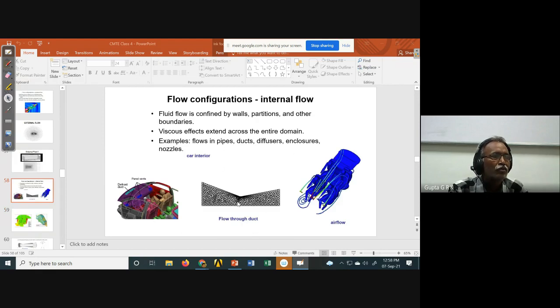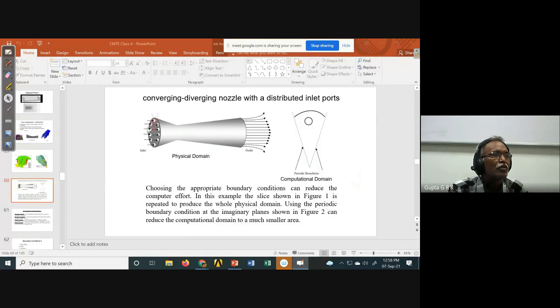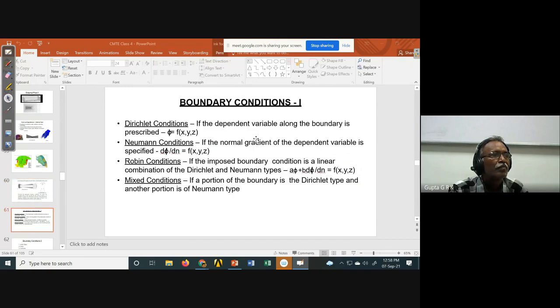And the internal flow through a diffuser, flow through an automobile like this. And the flow through a convergent divergent diffuser like that.